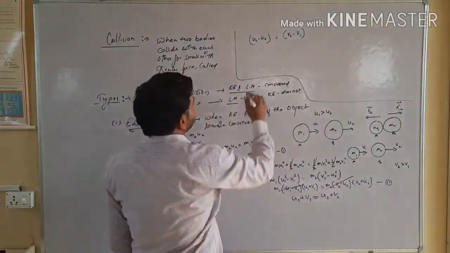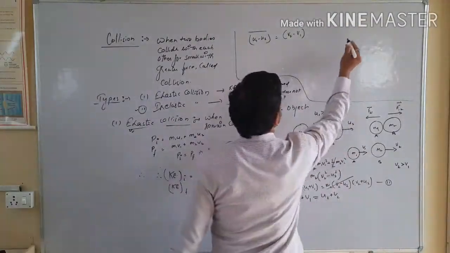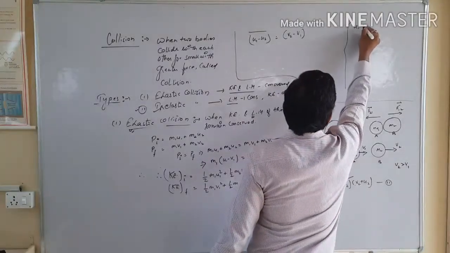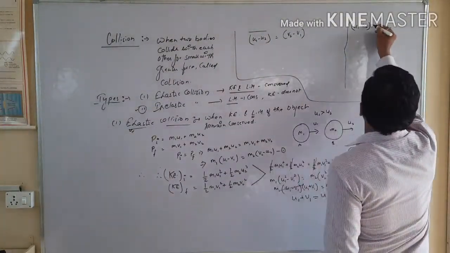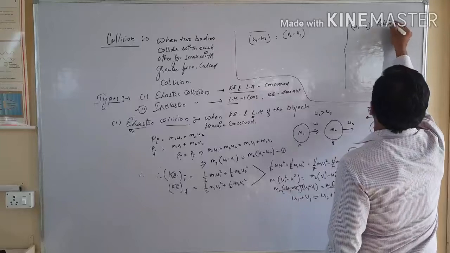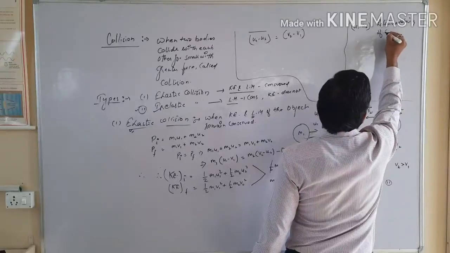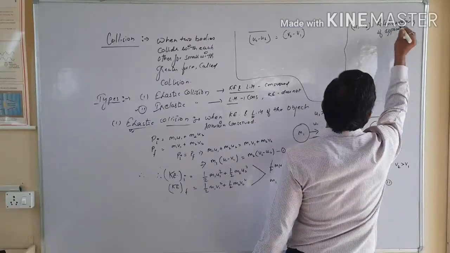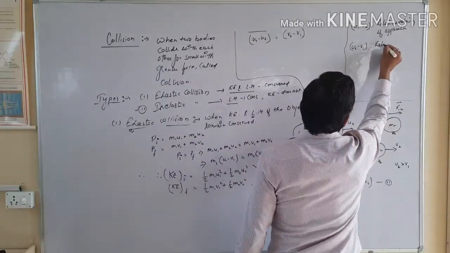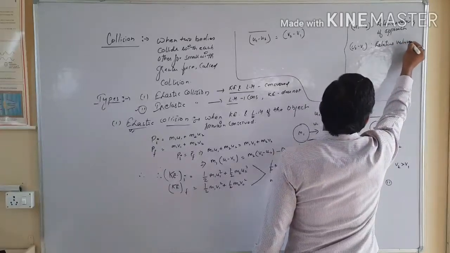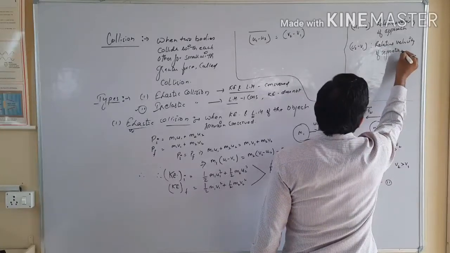Student, this u1 minus u2 is called the relative velocity of approach, meaning before collision, and here v2 minus v1 is called the relative velocity of separation.